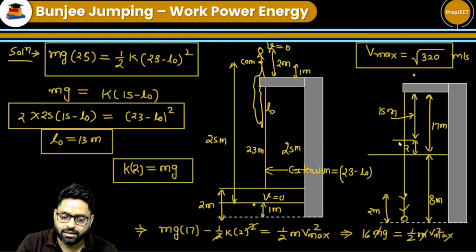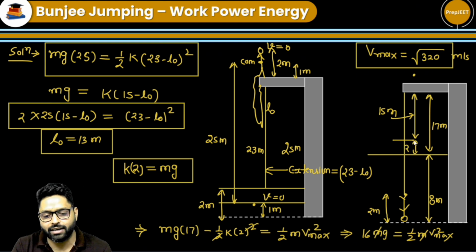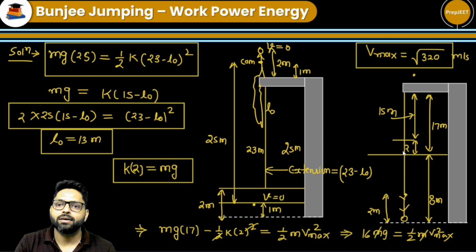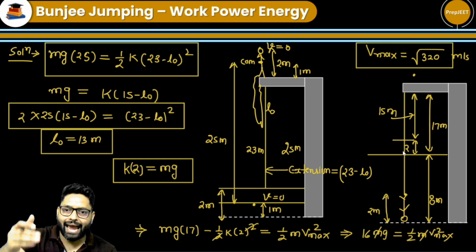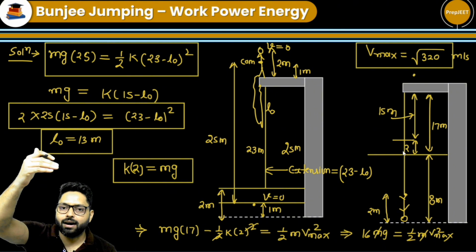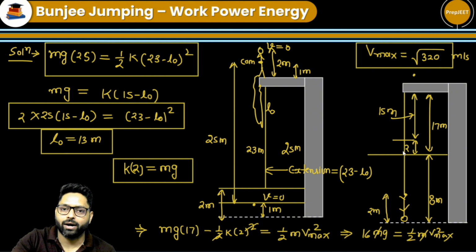So once there is extension in the string, the acceleration will reduce. So acceleration first will reduce. When there is an extension of 2 meter, the acceleration will be equal to 0. And as she descends, because of the velocity she has attained, her acceleration will now be upward because the kx will be more. So basically she is going 25 meter below.